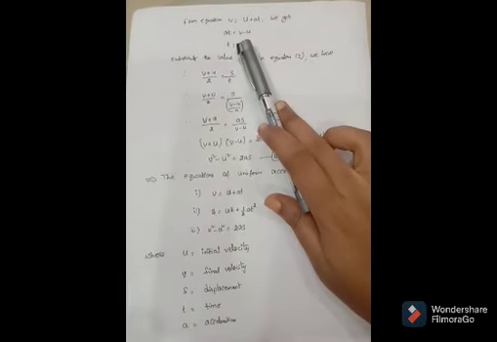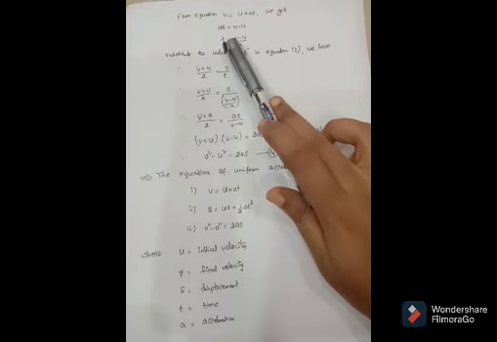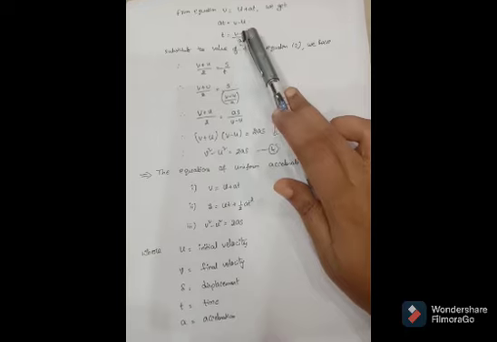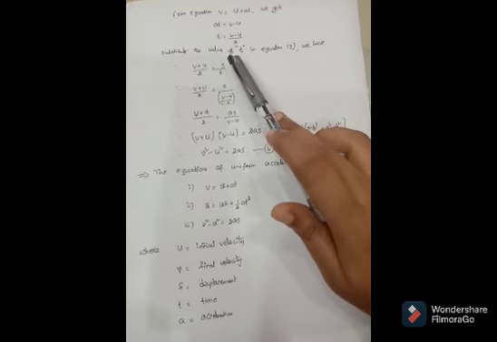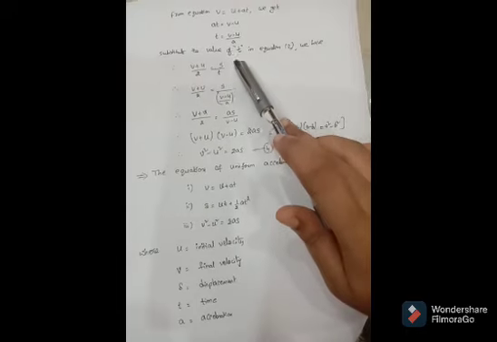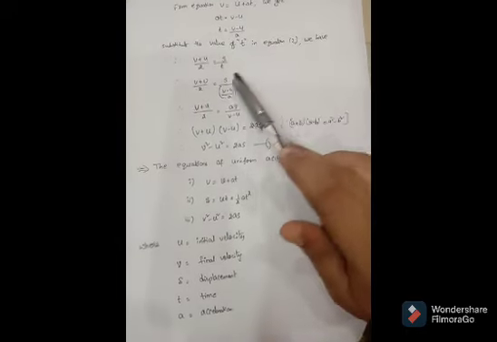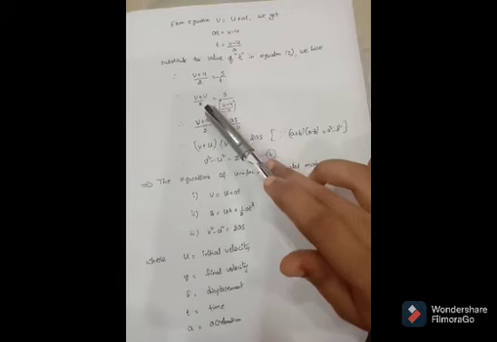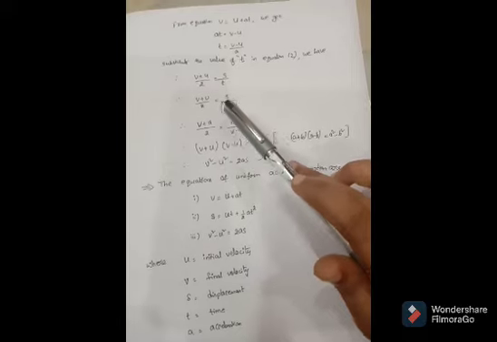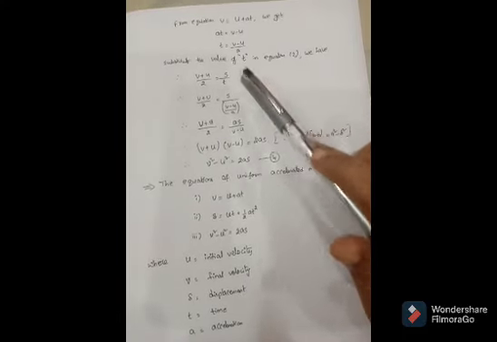From equation 1, V is equal to U plus AT. We get AT is equal to V minus U. Therefore, T is equal to V minus U by A. Substitute the value of T in equation 2. We have V plus U by 2 is equal to S by T, which means S divided by (V minus U by A).